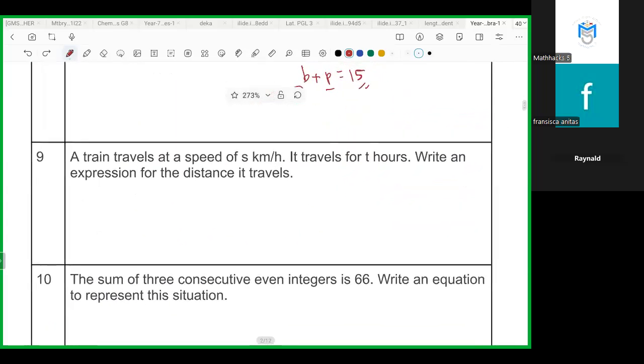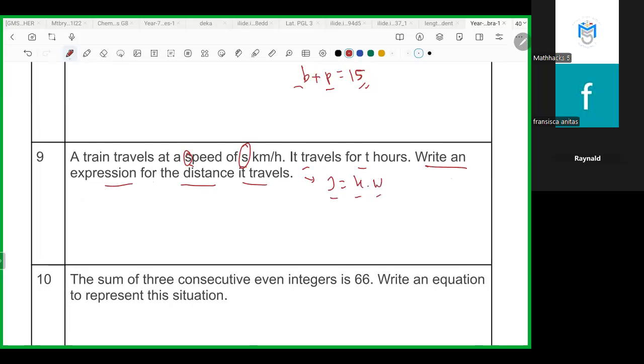A train travels at a speed of s. We know from the information that the variable for speed is s, and time travelled is t. Then write an expression for the distance it travels. Do you remember the formula for distance? Velocity, you know? I forgot. Okay, you can write it, in Indonesia we call it Jokowi.